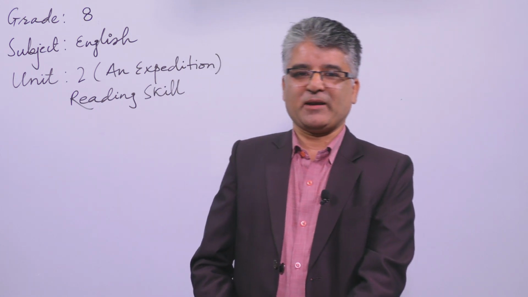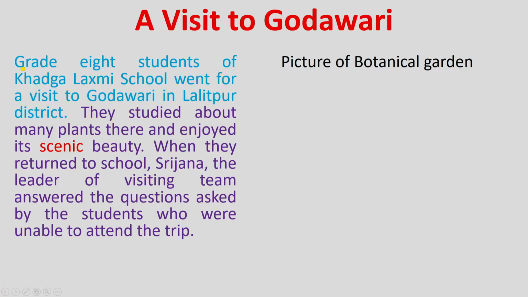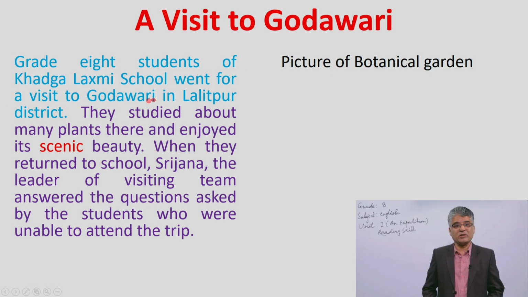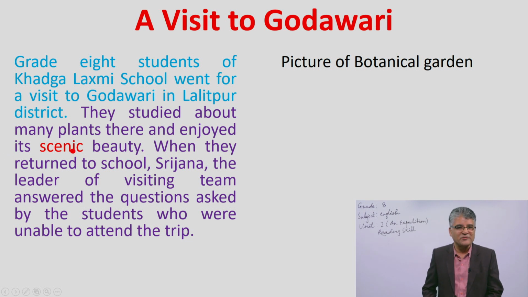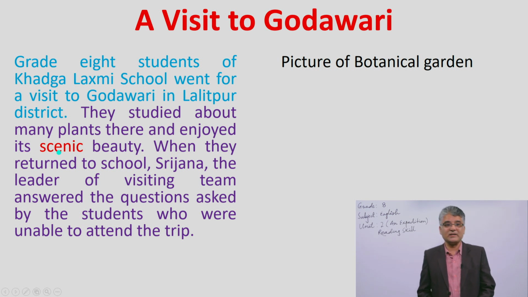A visit to Godavari. You see. Grade 8 students of Khargalakshmi school went for a visit to Godavari in Lalitpur. It lies in Lalitpur district. You already spoke about that. They studied about many plants there and enjoyed its scenic beauty. Scenic, it is charming, very interesting word, lovely or attractive. Godavari is a very lovely place. It has got the charming beauty, and we can say the scenic beauty also.